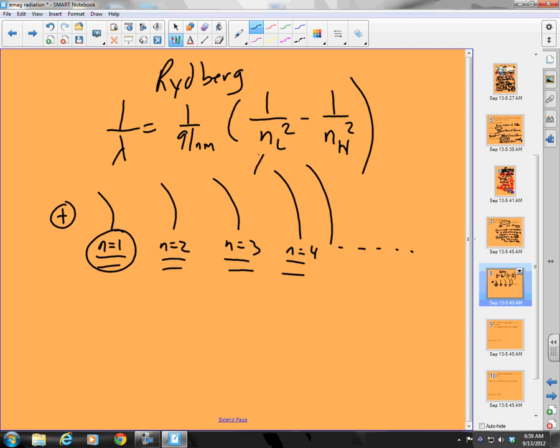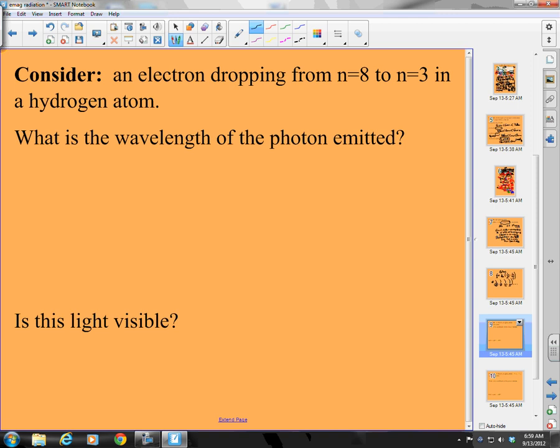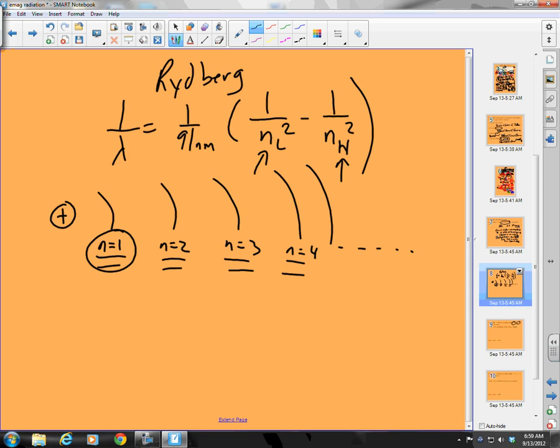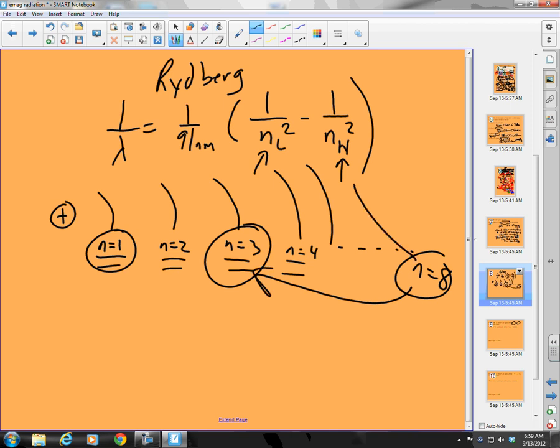And nL means my lower energy state. nH means my higher energy state. So let's go to the question again. What was the question? We are going to drop from n equals 8, my 8th energy level, to n equals 3. Okay, 8 to 3. So n equals 8 is my high energy level. n equals 3 is my low energy level.